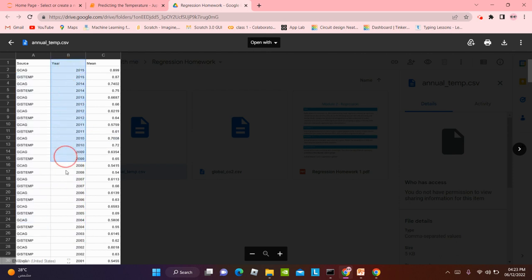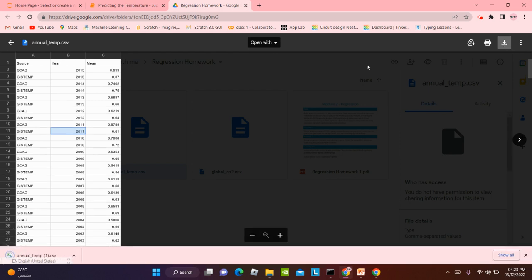This year means the year, and then what is the temperature of it. We are going to click this button which has an arrow pointing towards the tray, and below it says download. We're going to click on download, and there it is.